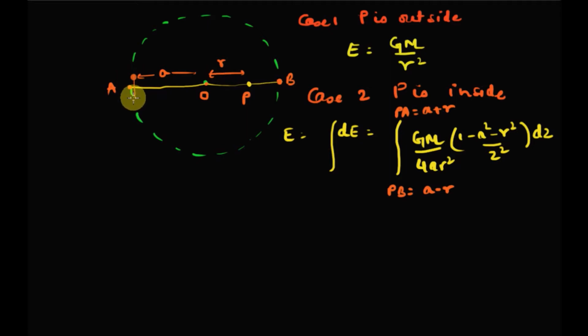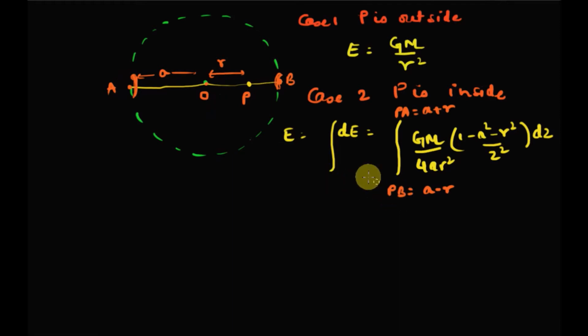And the minimum value of Z will be for an elementary ring, let's say, somewhere around here, a very small ring close to point B. So PB will be the value of Z. The range of Z in this case will be PB is the minimum, PA is the maximum.